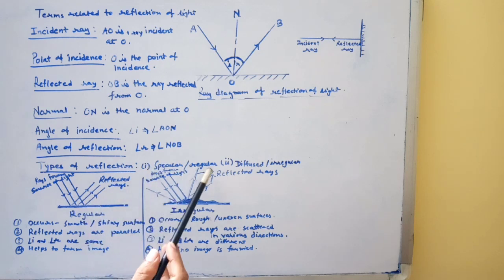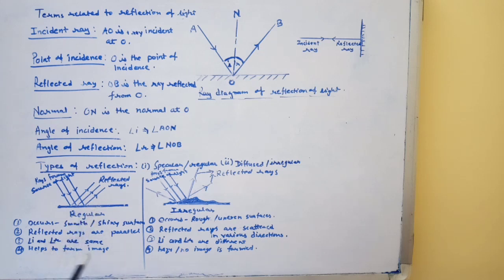Specular reflection occurs when rays are reflected from a smooth or shiny surface like a regular smooth mirror. The normal to the surface is the same at every point on the reflecting surface, so the angle of incidence and angle of reflection are the same at every point.